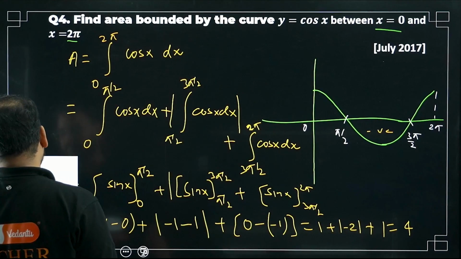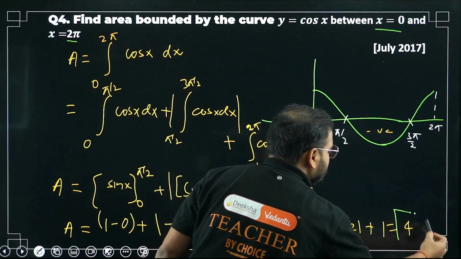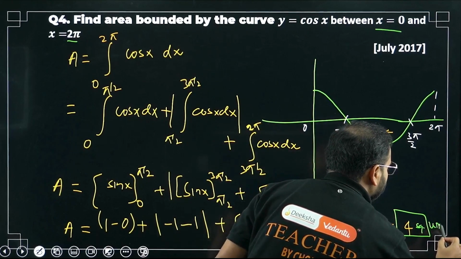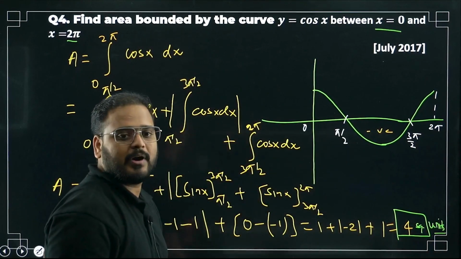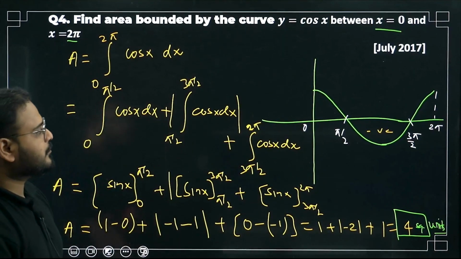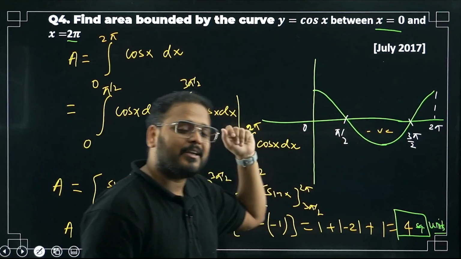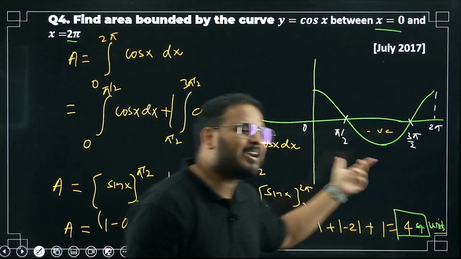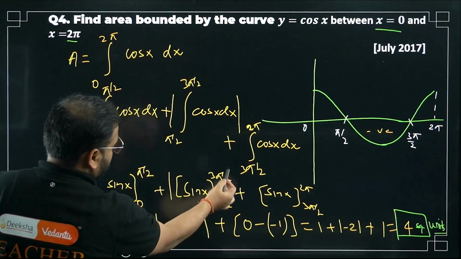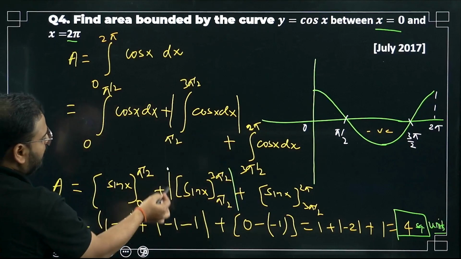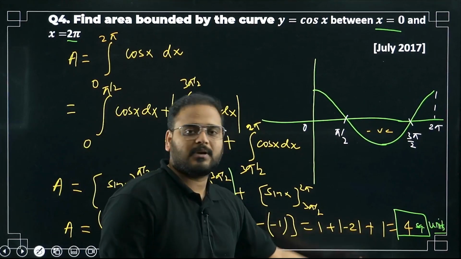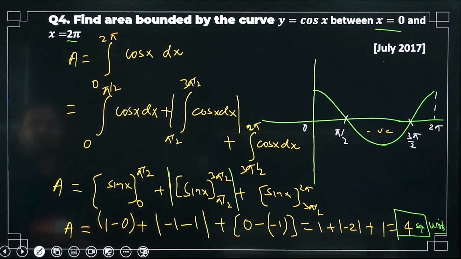So my required area is 4 square units. Is that clear? Have a look. First we drew the graph. Why? To know where it is negative. Once we get that, we have to apply modulus to that. We have applied modulus over here. Once the modulus was applied, this became plus 2 plus 2 plus 1 plus 1, which is simply 4. Answer is 4 square units. Great.